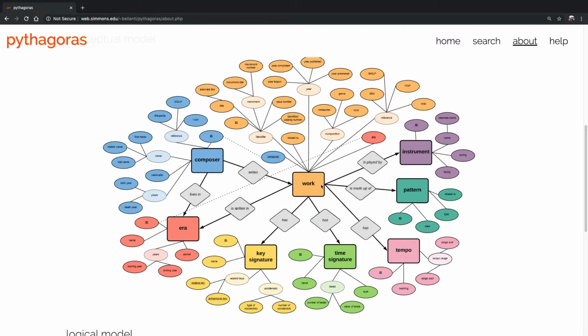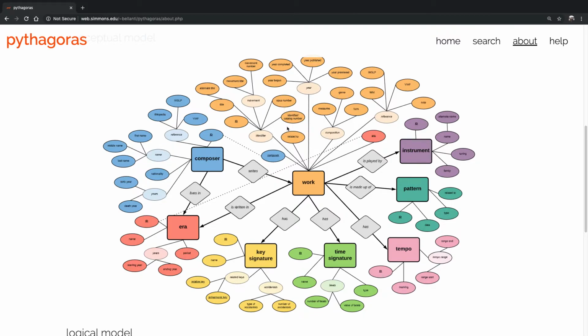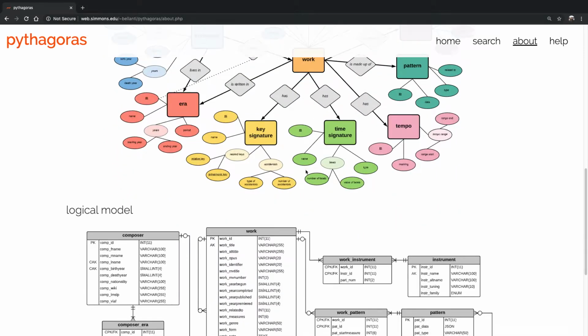And then a work has things like key signature, time signature, tempo, instrumentation, and then patterns. Like we said, that's specifically what we're interested in for future analysis. That's the part that's the least built out right now because I haven't actually been able to parse the files. I've got a couple example files that I've gone through, but in terms of this large scale analysis, I have not been able to do that yet. And then all of these are attributes related to those, which then become the fields in the database.